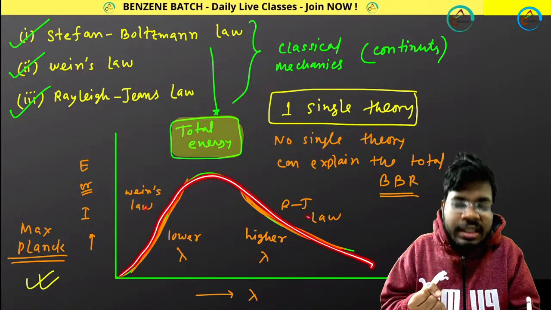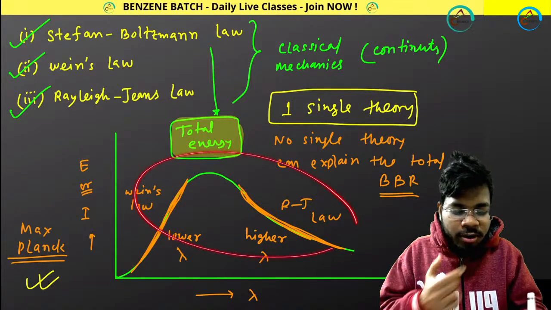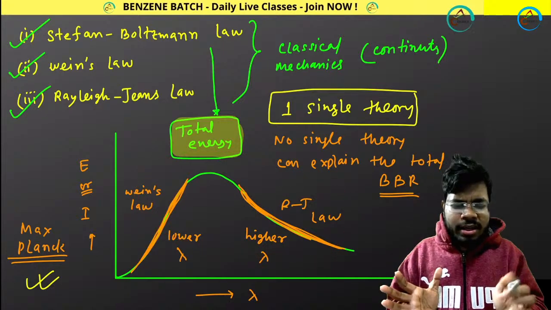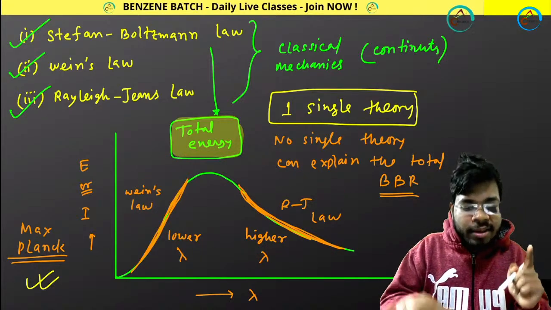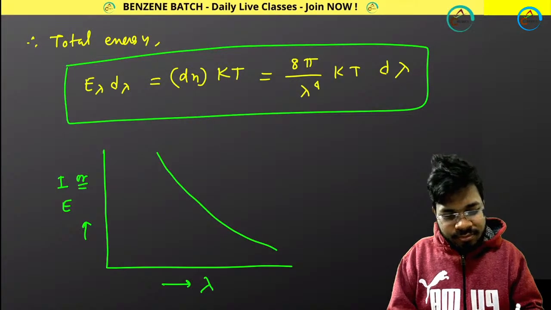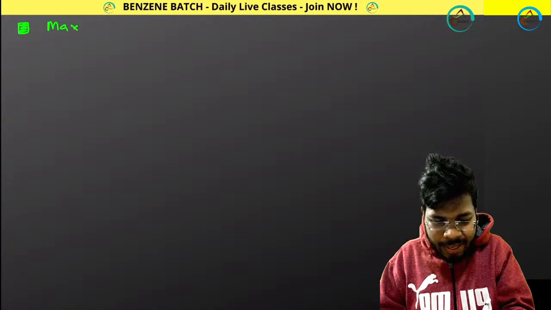But these are two different theories to explain the full curve, and that won't work. I need only one single theory. So to do this job, Max Planck came.